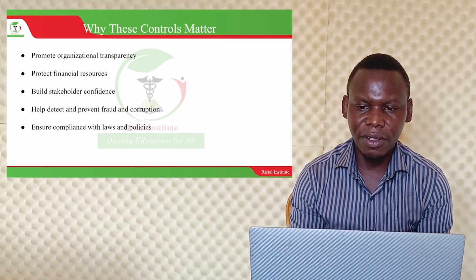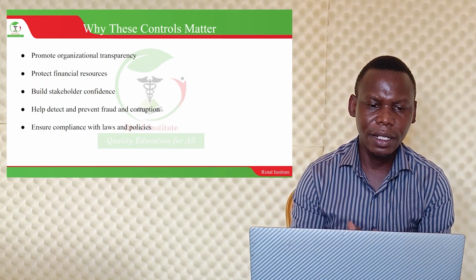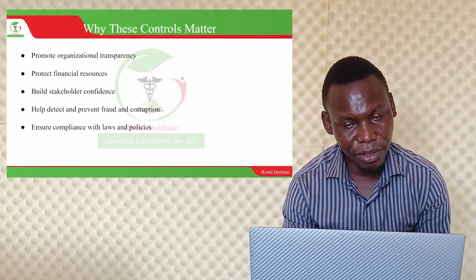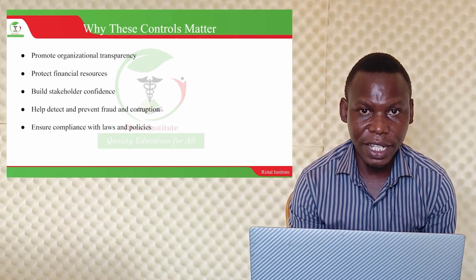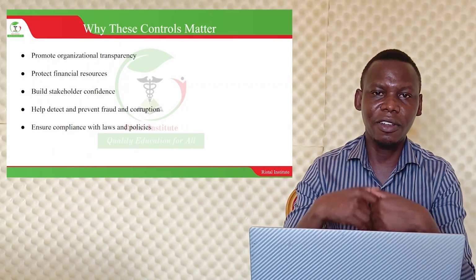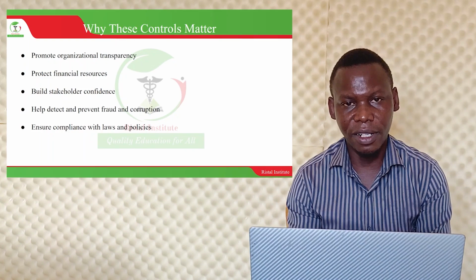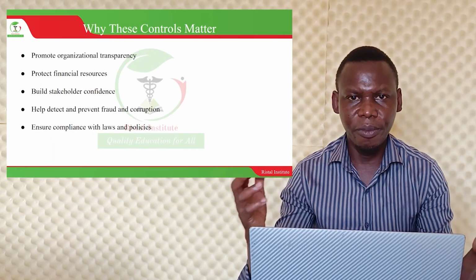Let's look at why these controls matter, or the importance of internal control. One, it promotes organizational transparency. As procurement students, you know this is very important. Protect financial resources so that they are not misused. Build stakeholders' confidence. Stakeholders could be the shareholders, the government, the community.